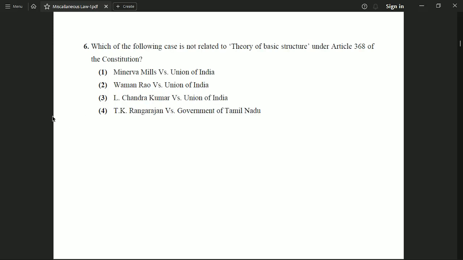Now the next question is: which of the following cases is not related to the theory of basic structure under Article 368 of the Constitution? Option 1, Minerva Mills versus Union of India. Option 2, Waman Rao versus Union of India. Option 3, L. Chandra Kumar versus Union of India. Option 4, T.K. Rangarajan versus Government of Tamil Nadu. And the correct option to this question is option number 4, which says T.K. Rangarajan versus Government of Tamil Nadu.